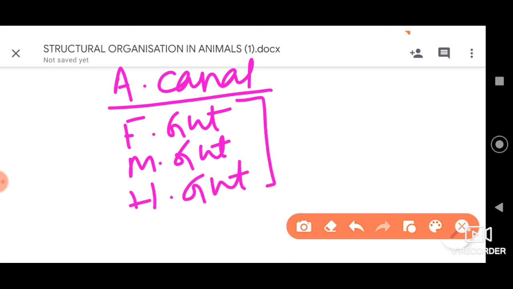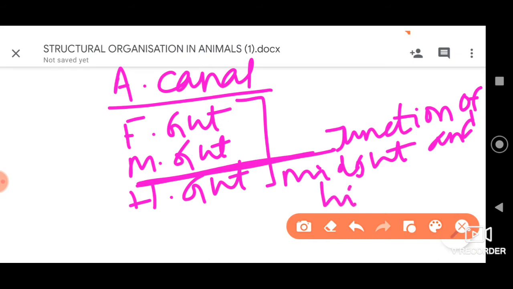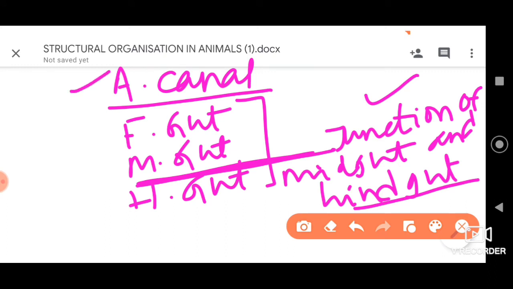Now, these Malpighian tubules are present at the junction of the midgut and the hindgut. So now they are filamentous structures.